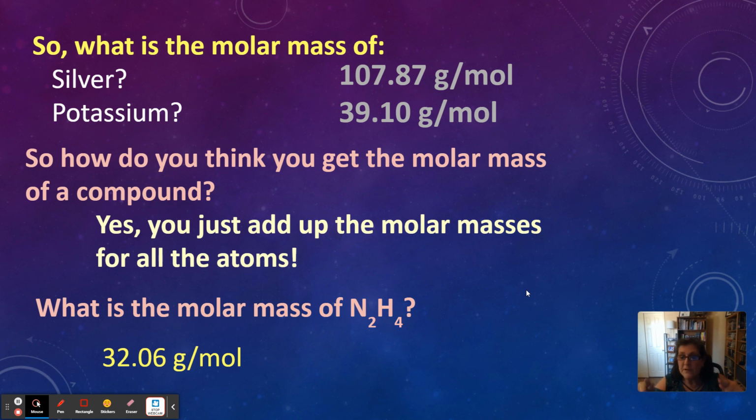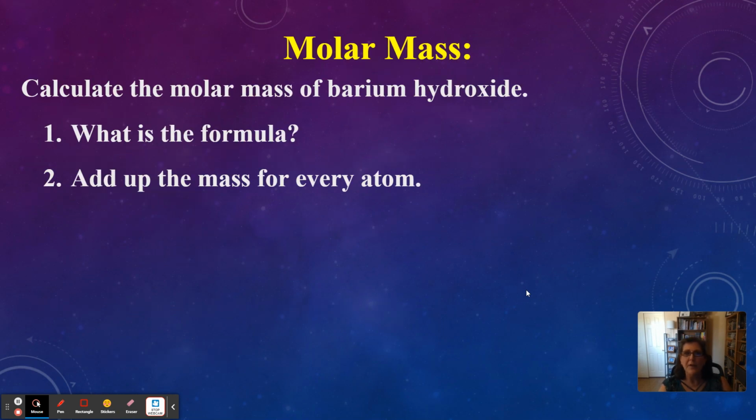Remember, it's not grams, it's grams per mole, because we're talking about 1 mole, or 6.02 times 10 to the 23rd molecules of N2H4. So we're specifically talking about 6.02 times 10 to the 23rd molecules of N2H4 and how much that weighs. And it's 32.06 grams per mole. Okay, so that is molar mass. Hope you're doing okay so far. All right, one more slide and we'll take a break.